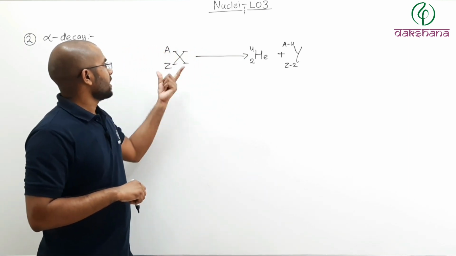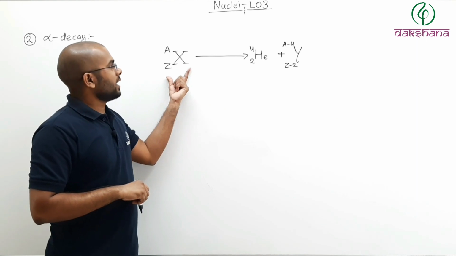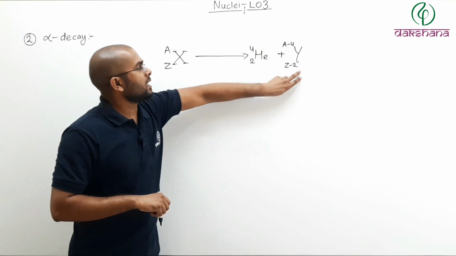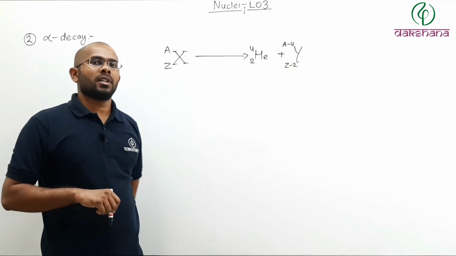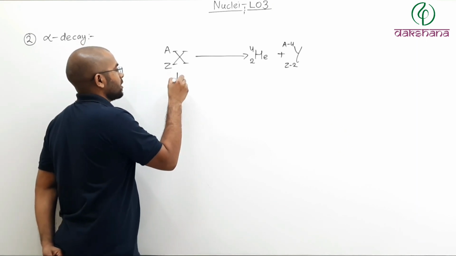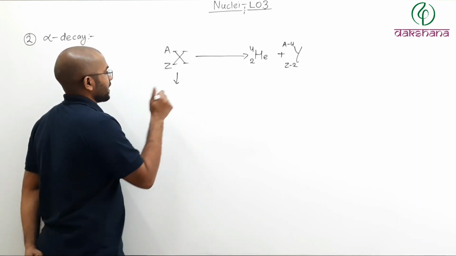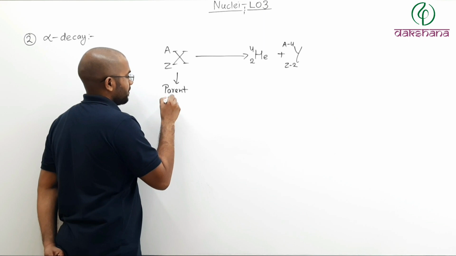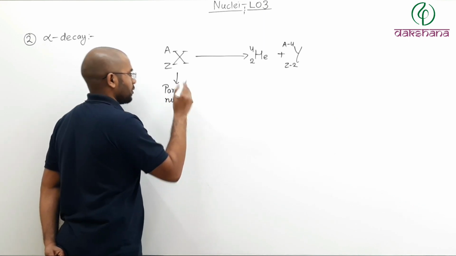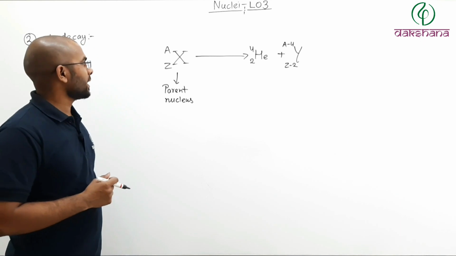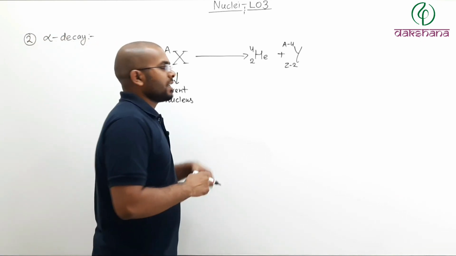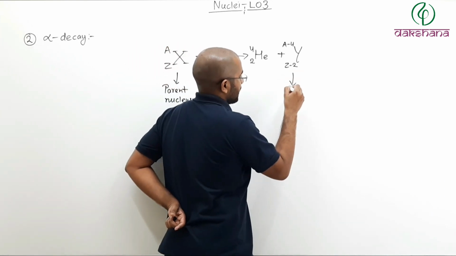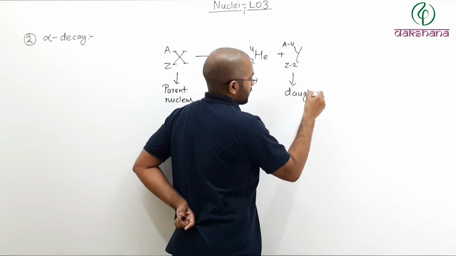So in this way, this original nucleus underwent an alpha decay, emitted an alpha particle, and a new nucleus was formed. This original nucleus which underwent an alpha decay is called the parent nucleus. And the new nucleus that is formed is called the daughter nucleus.